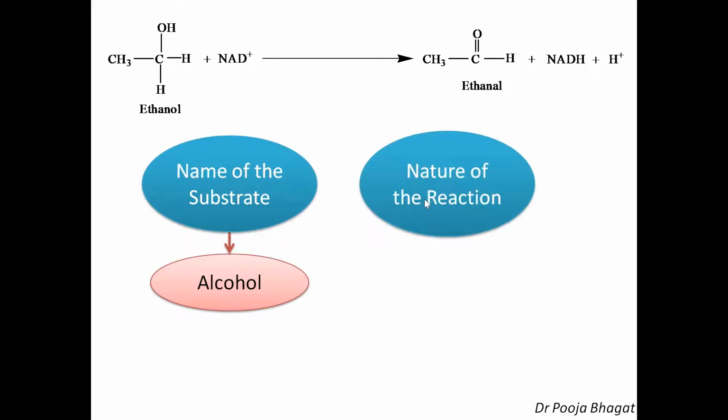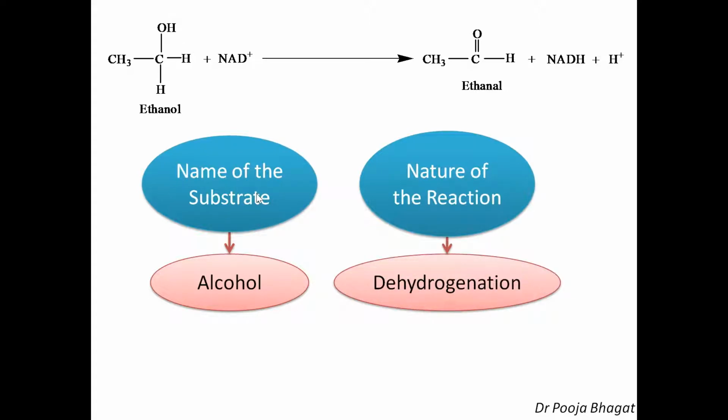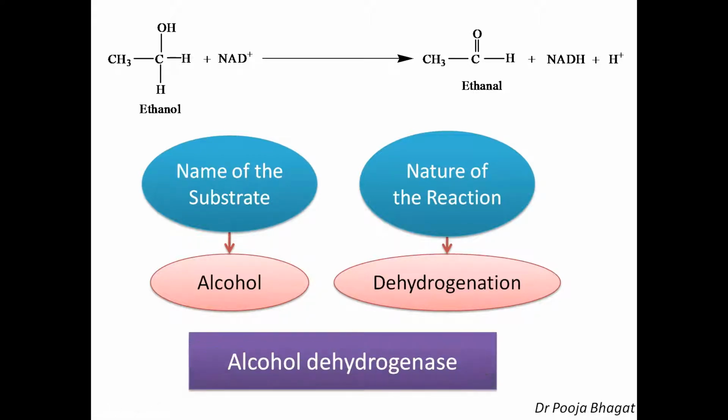Now, which type of reaction is this? You can see here that this H from here and H from here goes out. So it is dehydrogenation. Since it is dehydrogenation, therefore, now you can name the enzyme. It is alcohol dehydrogenase.